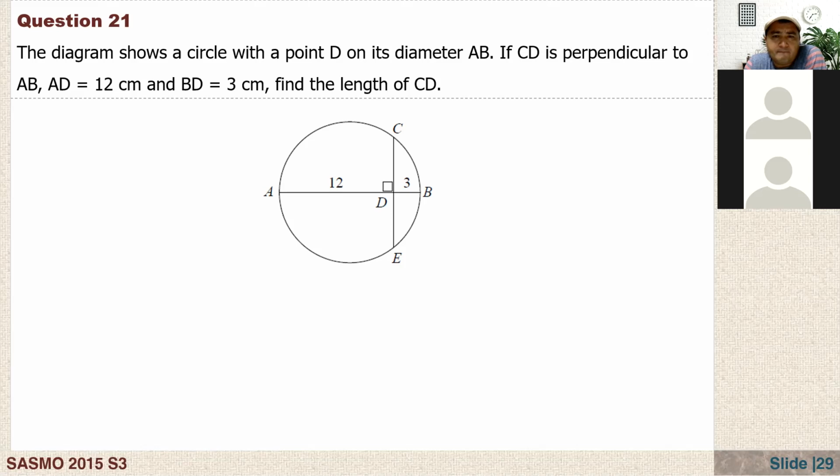If CD is perpendicular to AB, AD equal to 12 centimeters and BD is equal to 3 centimeters, find the length of CD. Okay, and it states that the diagram shows a circle with a point D on its diameter. So AB is a diameter.